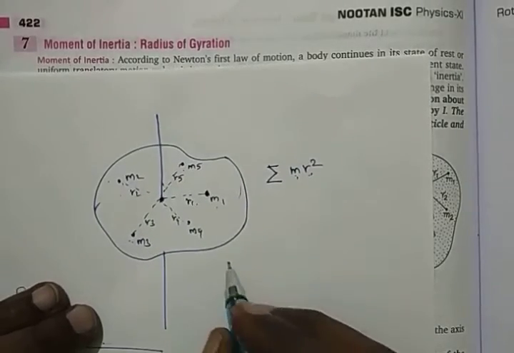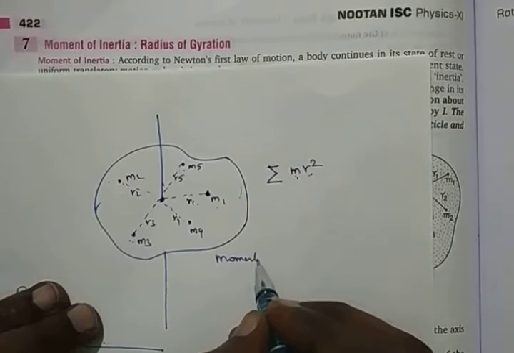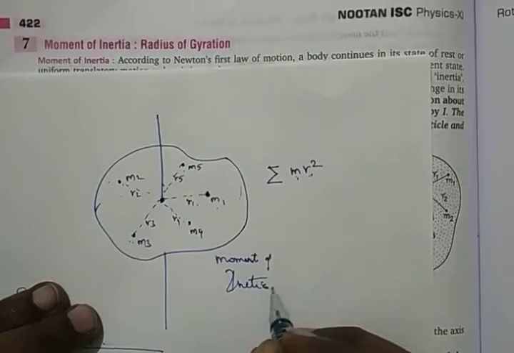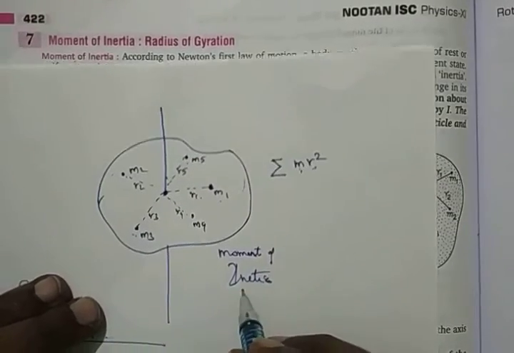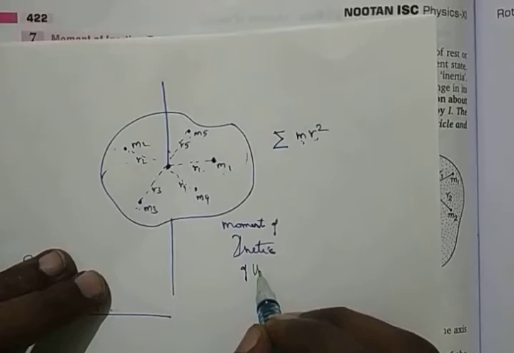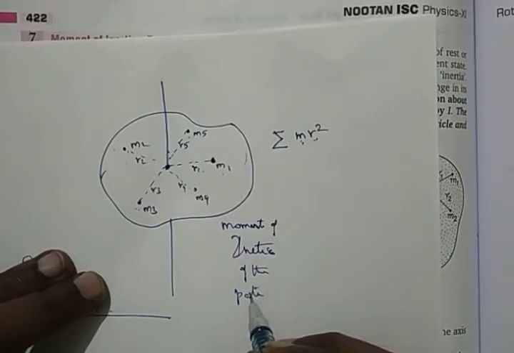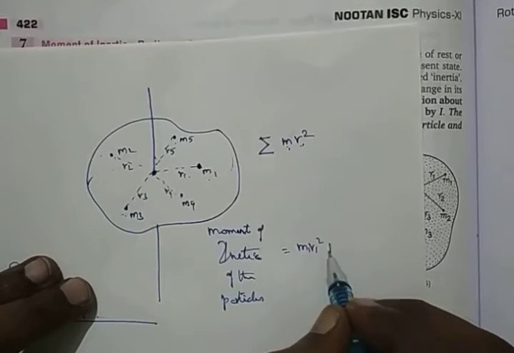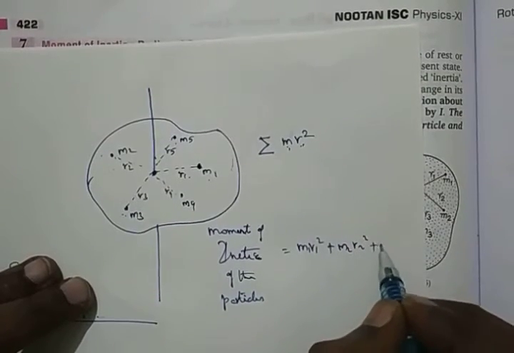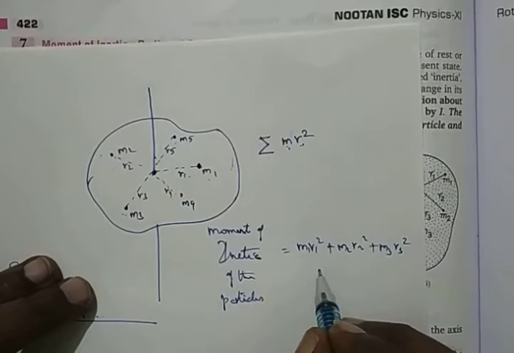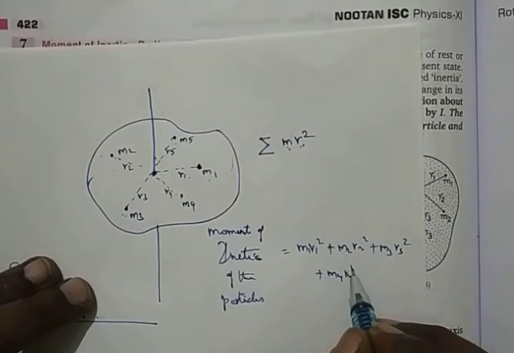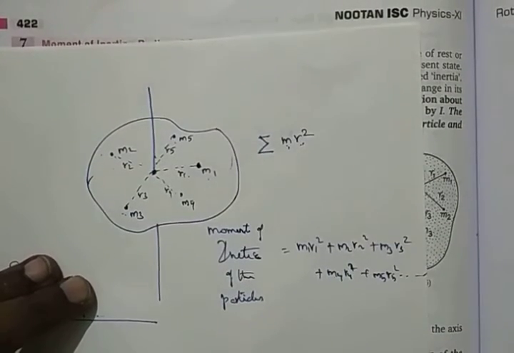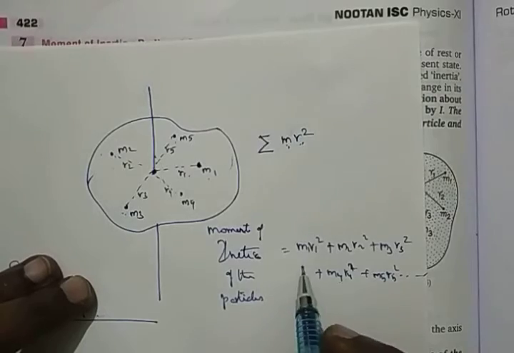So in other words, moment of inertia of the particles is equal to m1 r1 square plus m2 r2 square plus m3 r3 square plus m4 r4 square plus m5 r5 square, etc. So many particles are there.